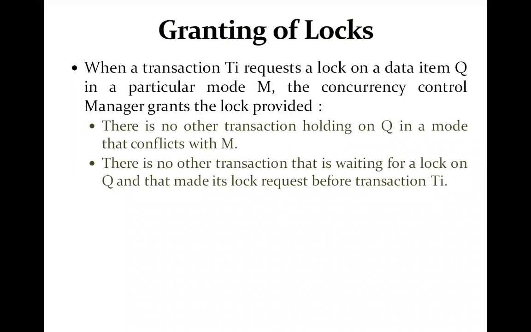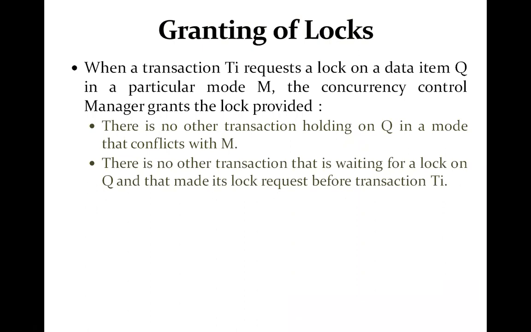Meanwhile, another transaction T3 requests a shared mode lock for the same data item. Since this request is compatible with the current shared mode lock of T2, T3 will be granted the shared mode lock.